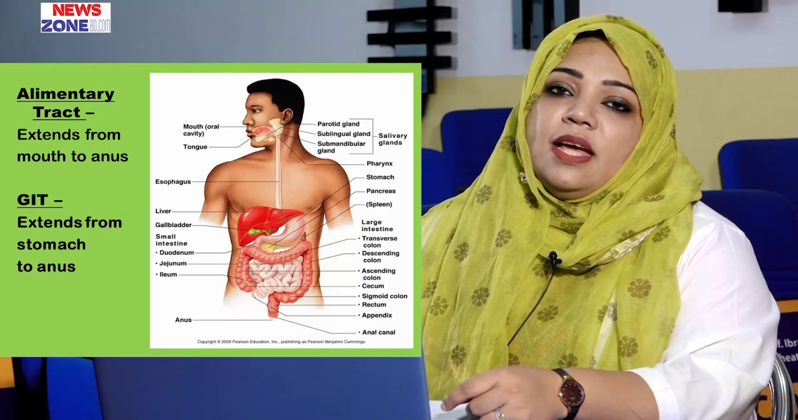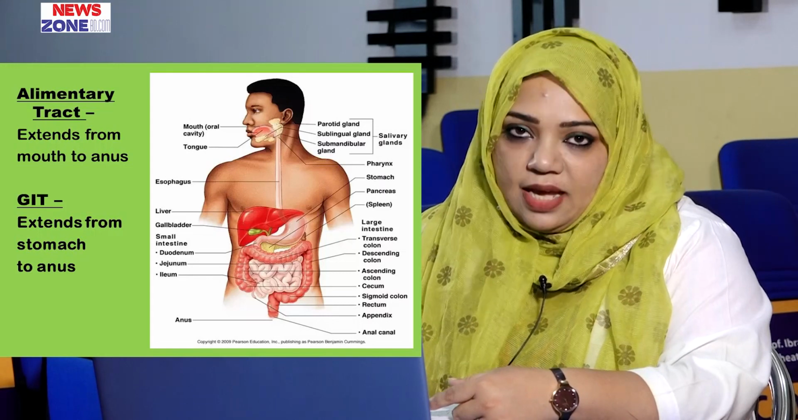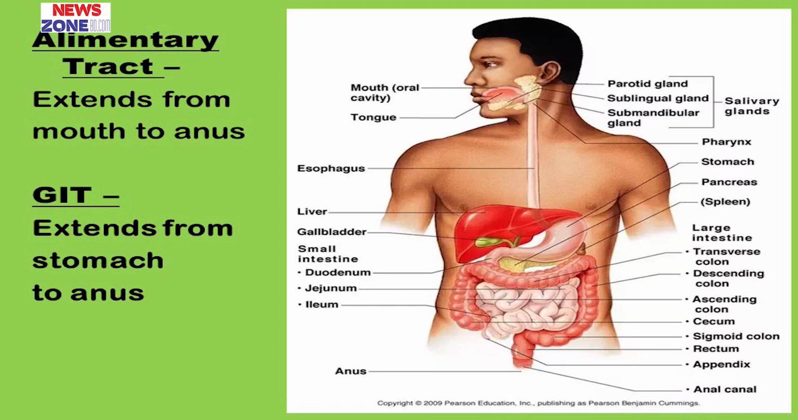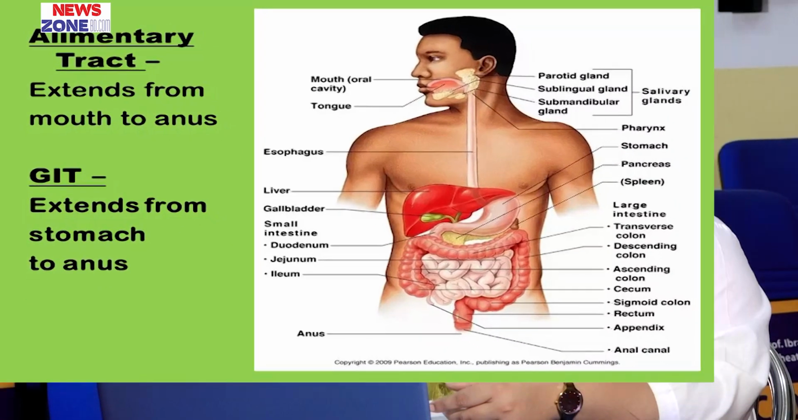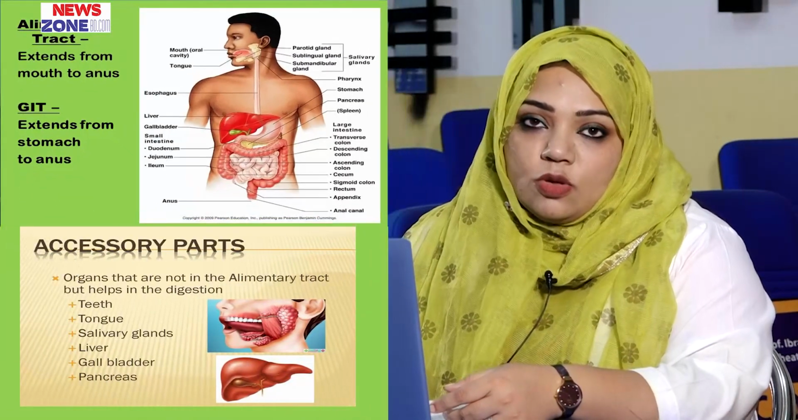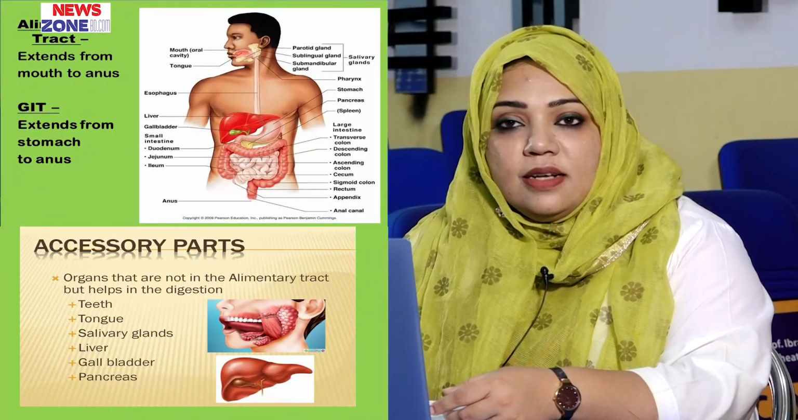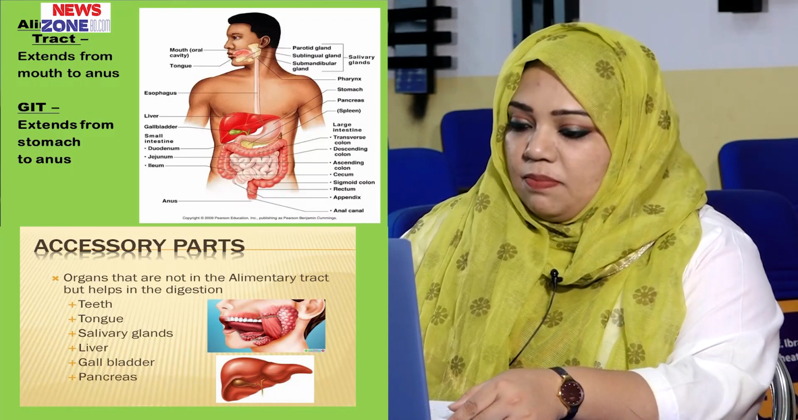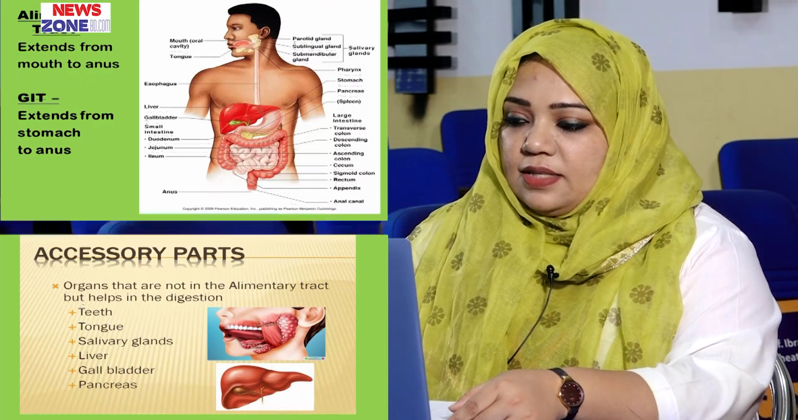The alimentary tract extends from the mouth to the anus, and when we talk about the gastrointestinal tract, this means the tract that extends from the stomach to the anus. The parts of the alimentary tract include the mouth with its accessory organs like the teeth, tongue, and salivary glands. Then we have the pharynx, the esophagus, the stomach, the small intestine, large intestine, and rectum and anal canal. So these are the parts of our alimentary tract.